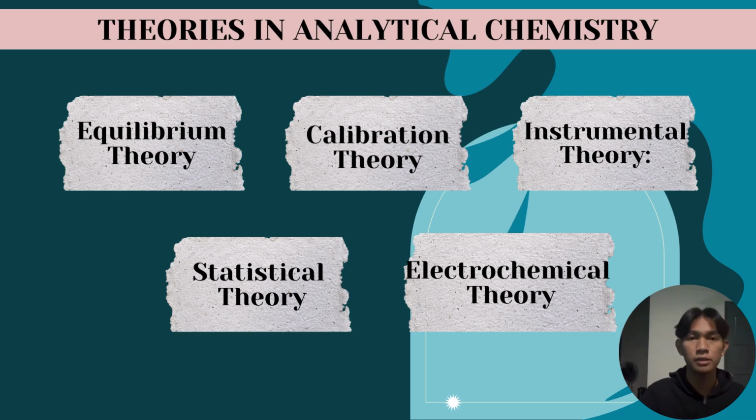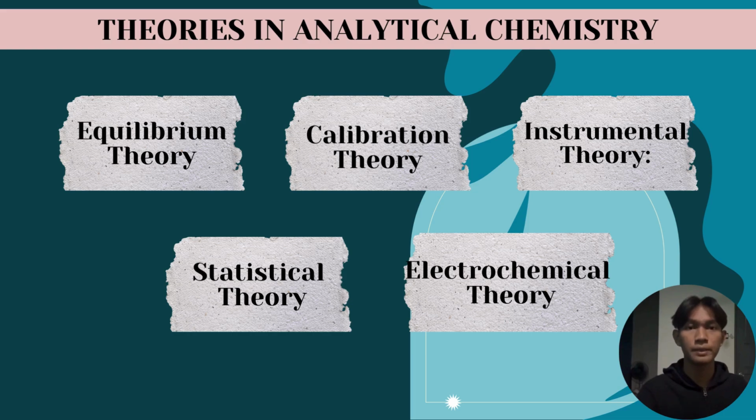Next is calibration theory, which involves establishing a relationship between instrument response and analyte concentration. Then, instrumental theory. This theory encompasses the principles behind the design and operation of analytical instruments. It includes topics such as spectroscopy, chromatography, electrochemistry, and mass spectrometry.